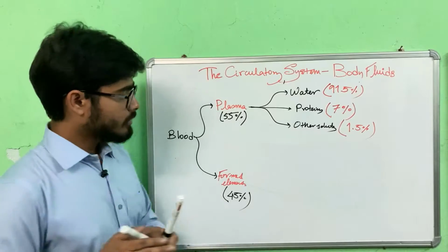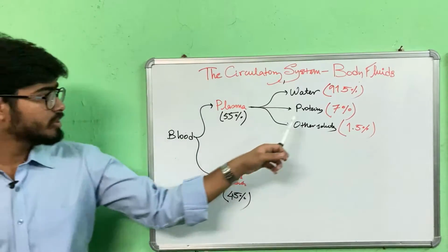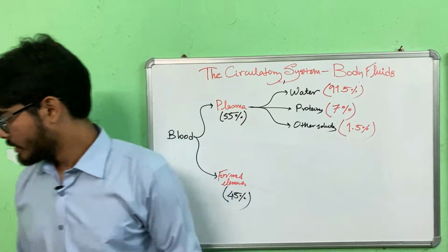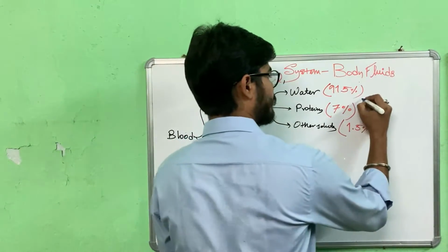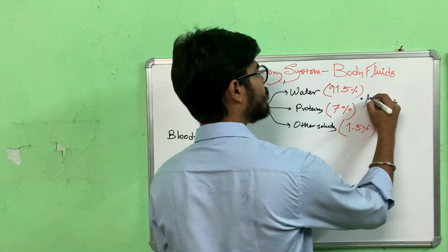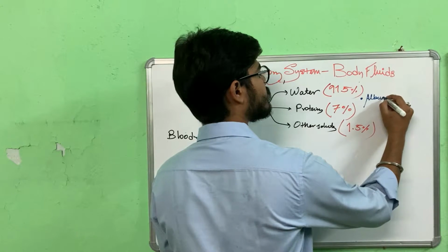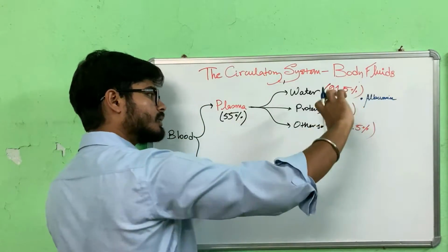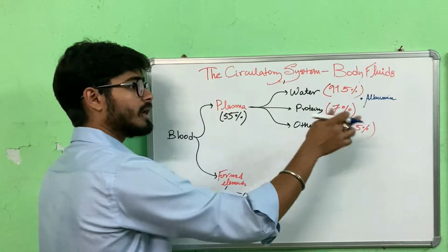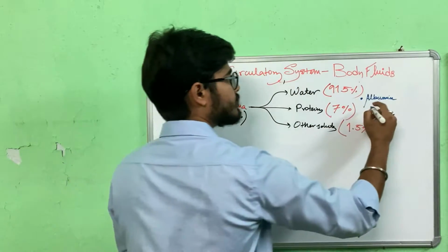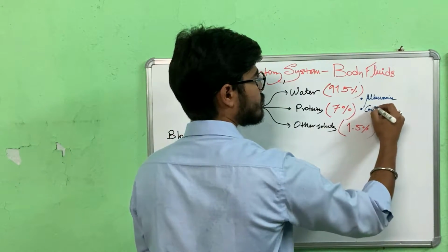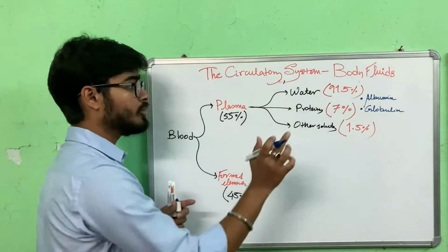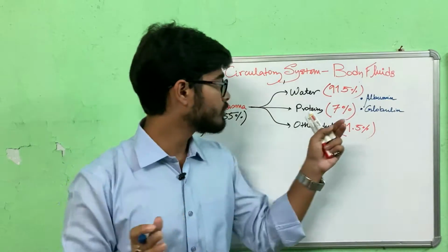Here it's important to know which proteins are present in the plasma. Number one, we have albumin, which is responsible for the osmolarity of the blood, the volume of the blood, and indirectly the blood pressure. Next, we have globulin, which is responsible for the immunity imparted through the blood.